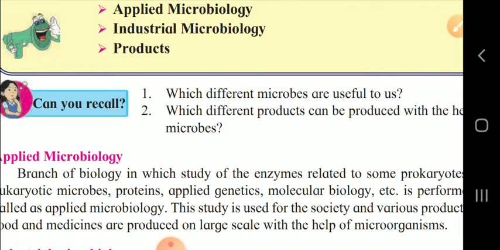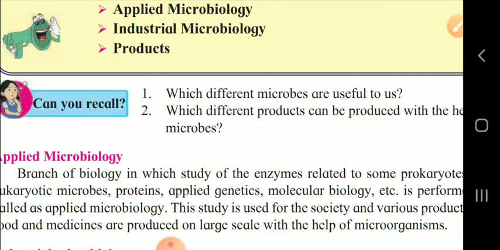Now, industrial microbiology, that means how we can use useful microbes on a large scale. So this science is related to the commercial use of microbes, in which various economic, social, and environment related processes and products are included, where various microbial processes are carried out.